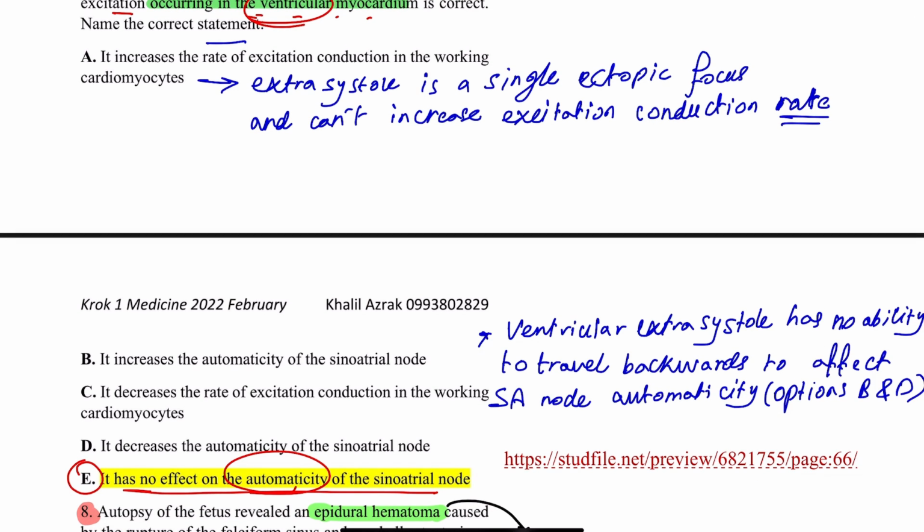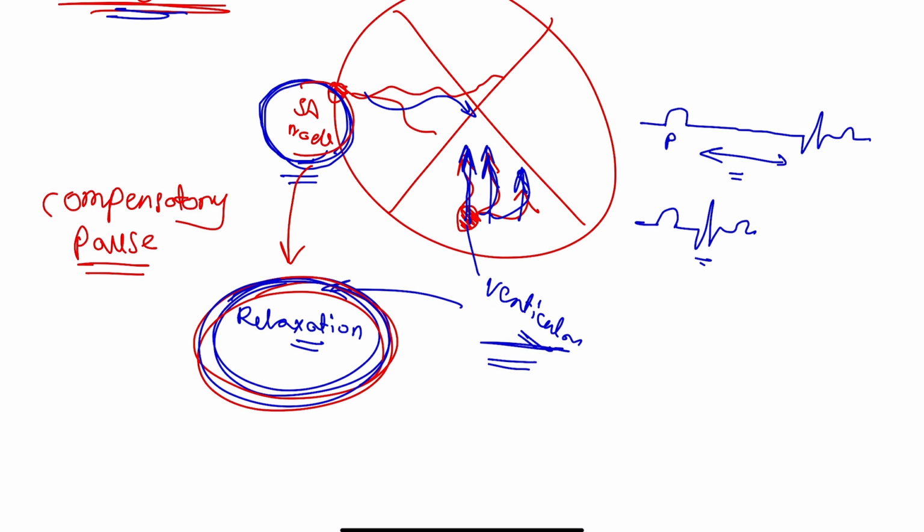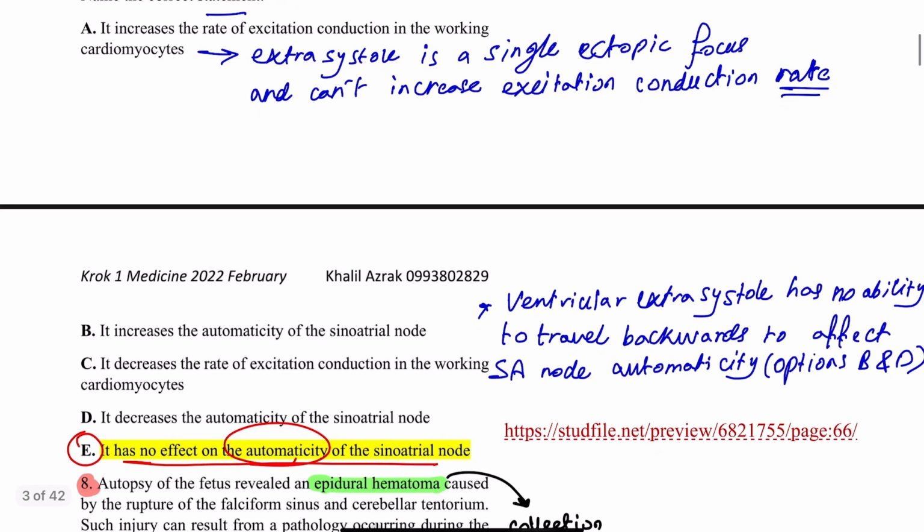Automaticity of the sinoatrial node is the ability of the sinoatrial node to generate impulses without any interference. It generates impulses by itself. So the ventricles, when they contract in extrasystole, don't affect the automaticity because they have no ability to travel backwards to affect the sinoatrial node.